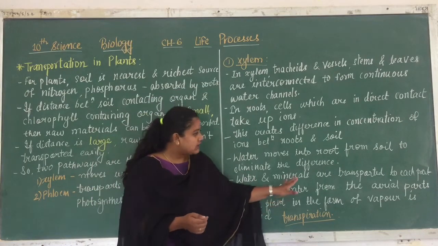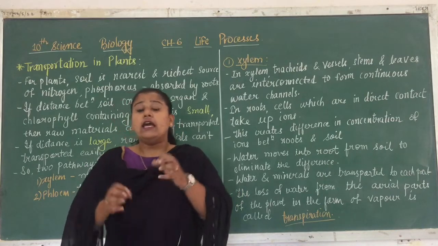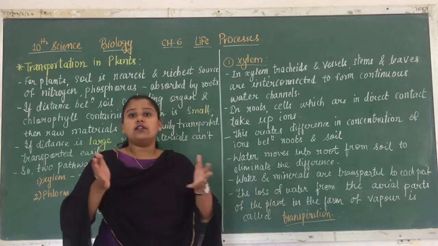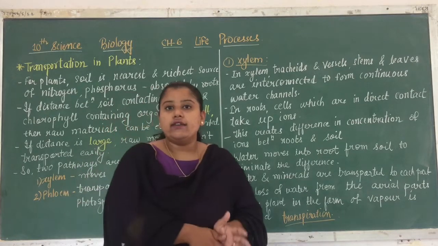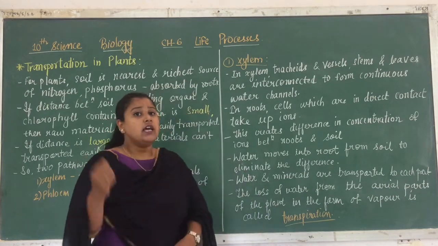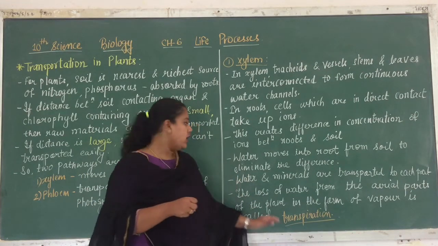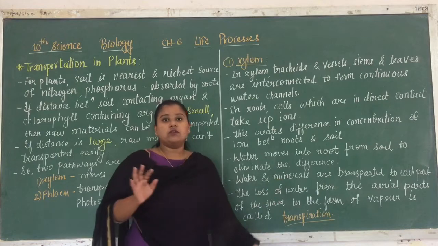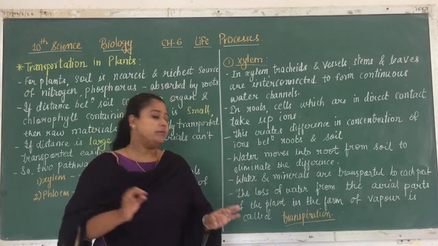Water and minerals are transported to each part, right? Now this water which is being absorbed, and along with the water the ions are also absorbed. Each and every plant needs these ions for its growth, for its maintenance, and for all its functions to be carried out, right? So for this reason, this water and minerals are all transported to each and every part of the plant.